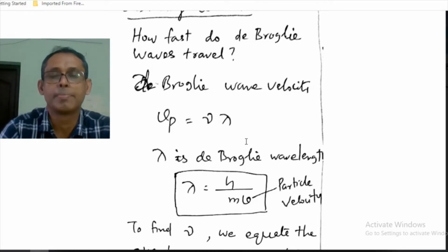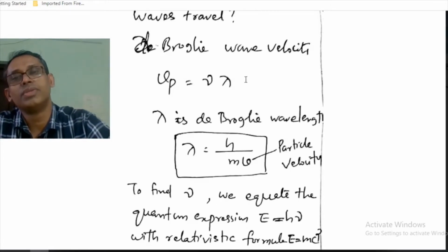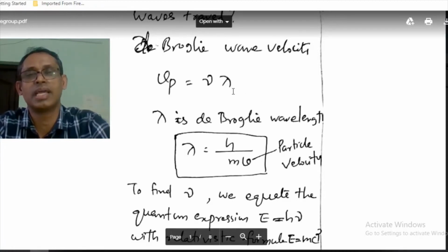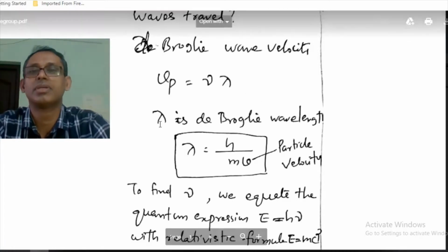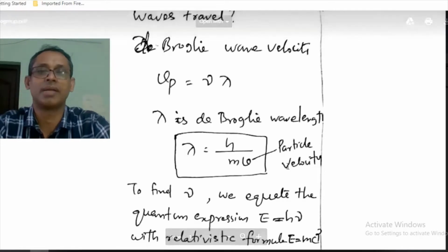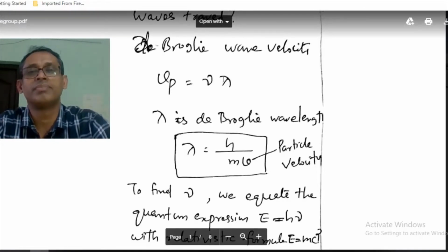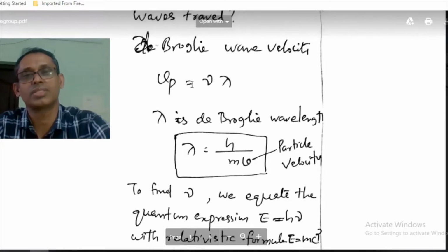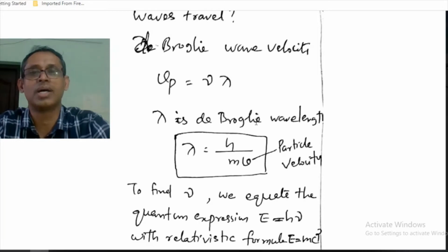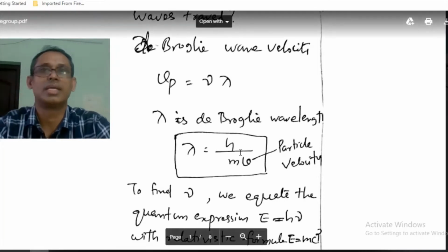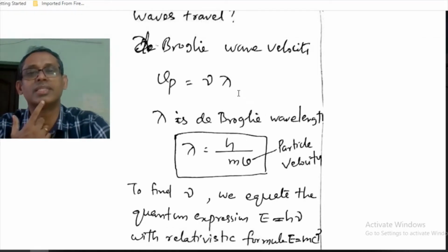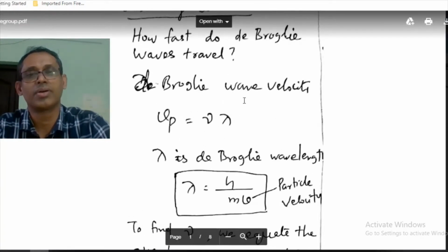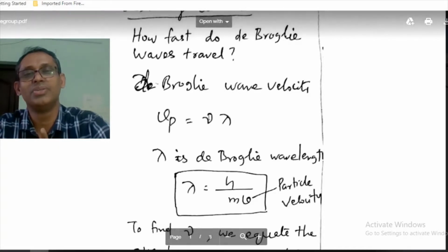For that we take the wave equation, Vp, the phase velocity, equal to frequency times wavelength, nu lambda. This lambda, the de Broglie wavelength, is taken as h over mv.